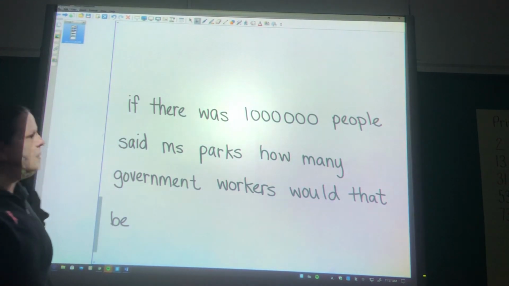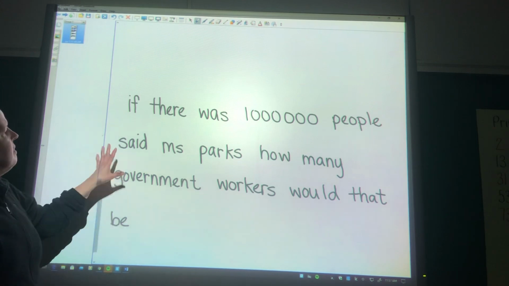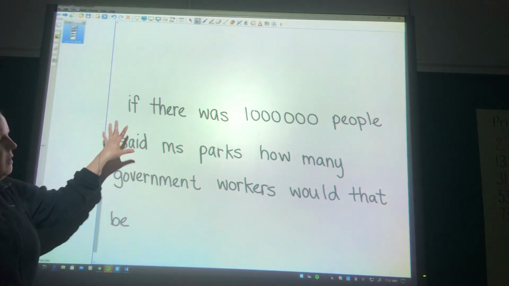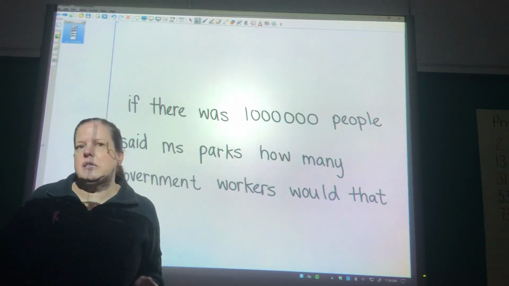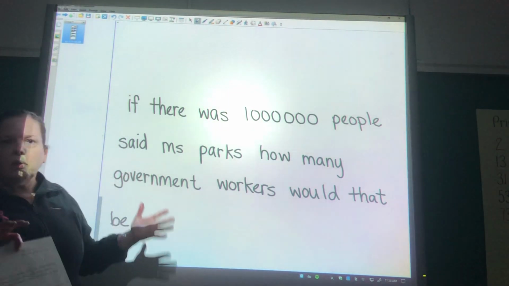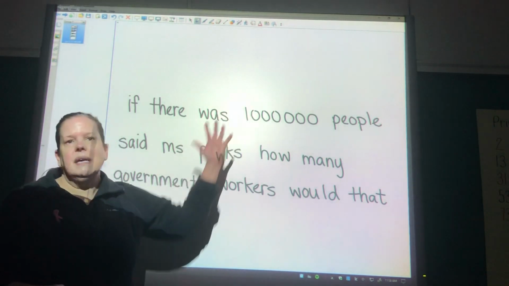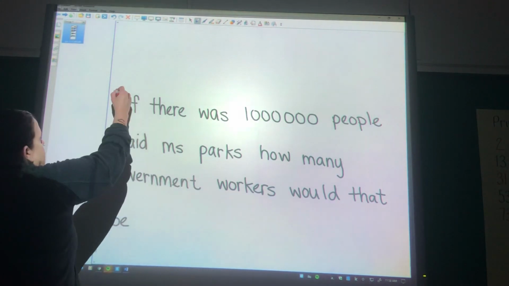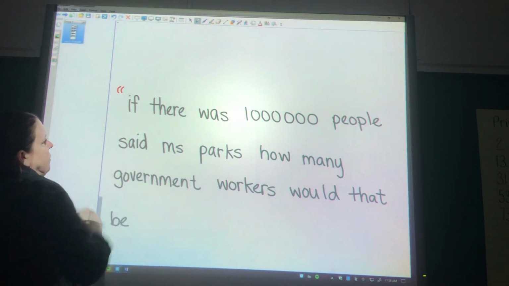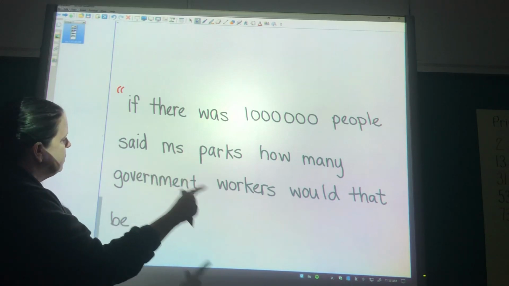If there was 1 million people, said Miss Parks, how many government workers would that be? Okay, so we have this said Miss Parks. We know we're going to have to use quotations. Usually we would put said Miss Parks at the end. Earlier this year we kind of put it somewhere at the beginning, and this one is actually splitting the sentence that she is saying. So she's starting here. So if there was 1 million people, how many government workers would that be?